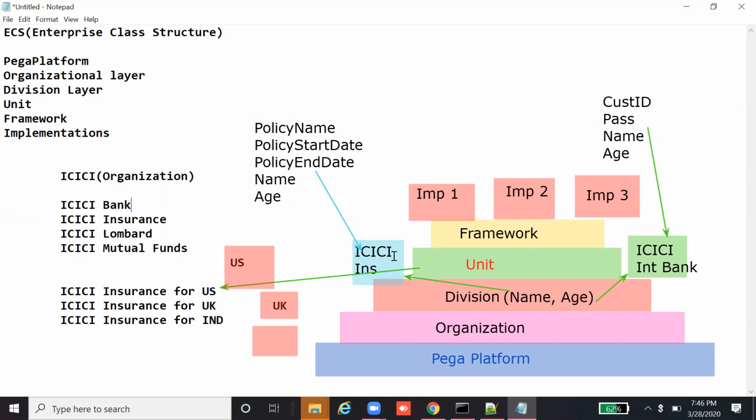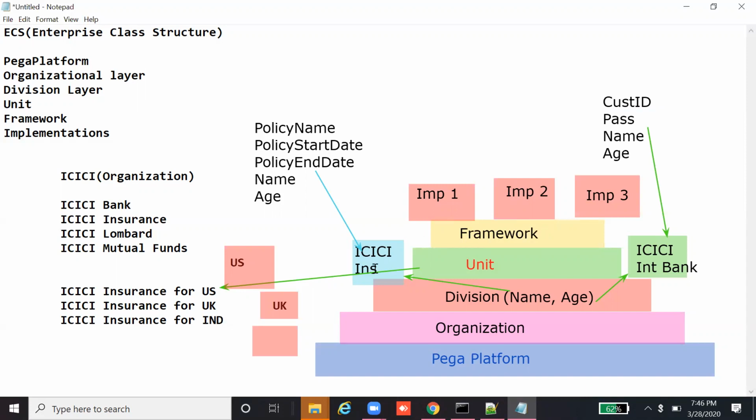Let's say, for example, we are building an insurance application for US. For that insurance application, we want to build a framework. A framework is nothing but generalized code, whatever things are reusable for other applications. It is also a type of application, but it consists of code and Pega rules and everything which can be reused by other applications or extended. The code or the rules can be extended. So this is called the framework layer.